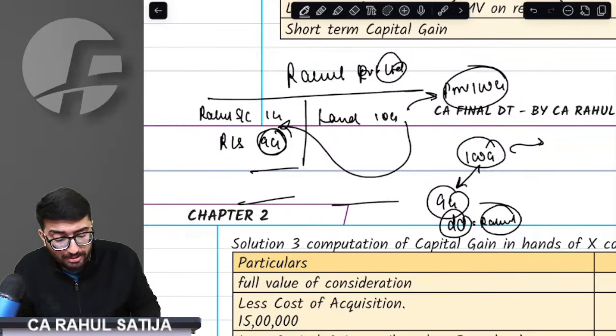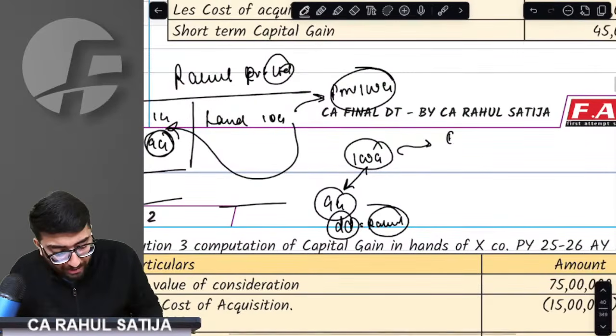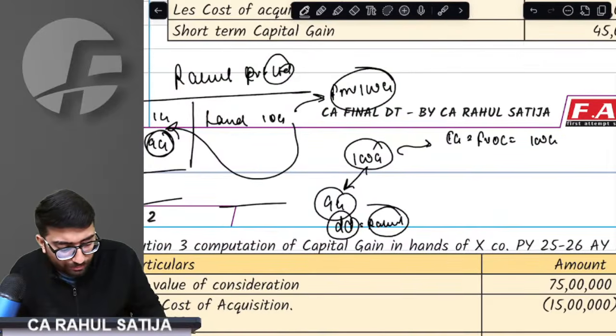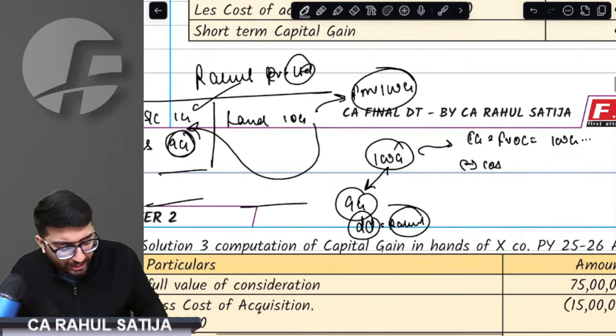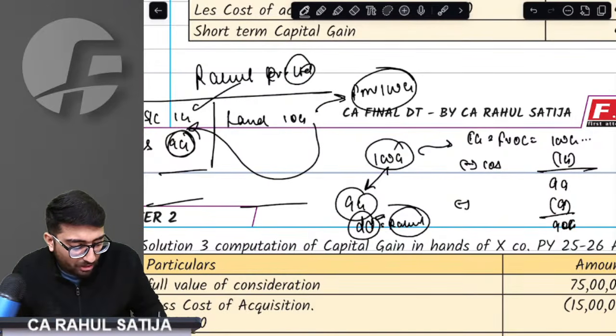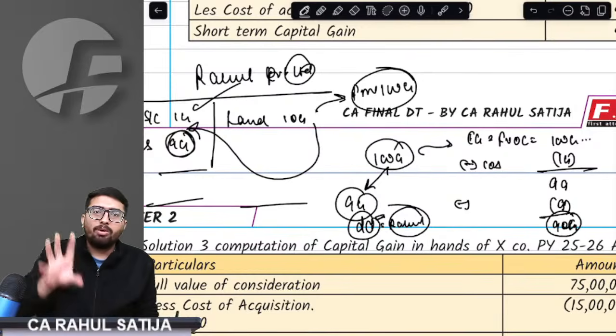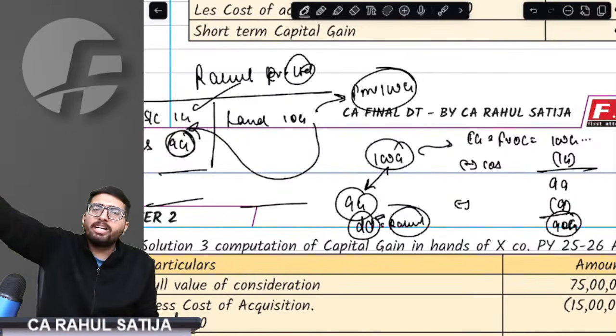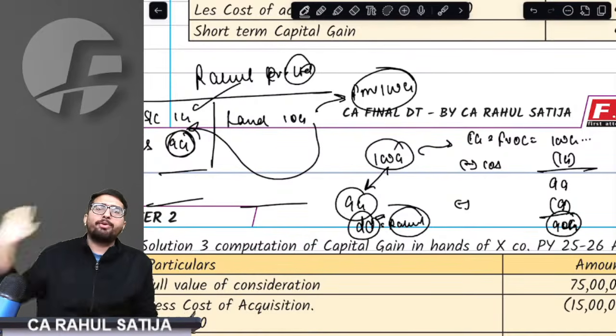What will happen to the balance? That will be capital gain. Now, how would capital gain be computed? Take the full value of consideration, being the amount distributed, minus the cost of acquisition of Rahul, which is of course the amount of share capital, 1 crore, and also reduce the amount on which deemed dividend has been charged. That means the entire capital gain would be 90 crore only. Understand, whatever amount is charged as deemed dividend will be reduced while computing the capital gain.